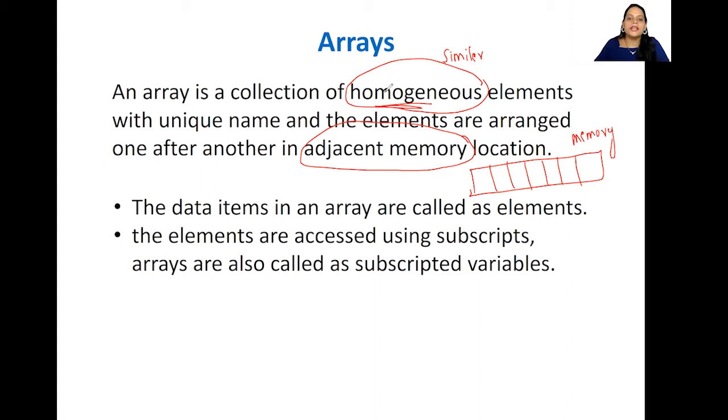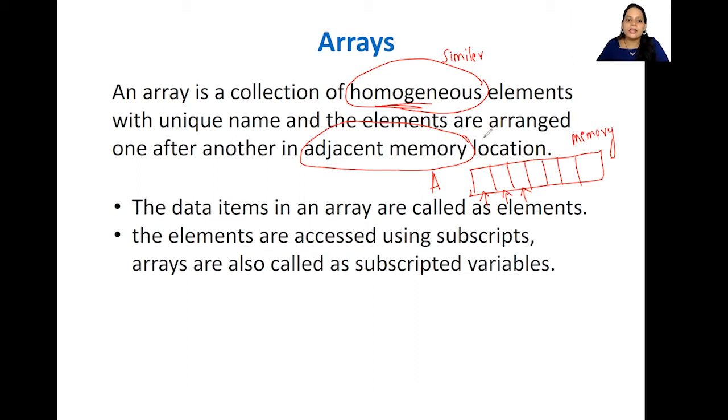So whenever you declare an array, it is going to get stored like this in the memory. An array is a collection of homogeneous elements, so the data items are going to be of the same type, with a unique name. We are going to give this array a single name, suppose A. Giving a name to an array follows the same rules we follow to name a variable in C++.